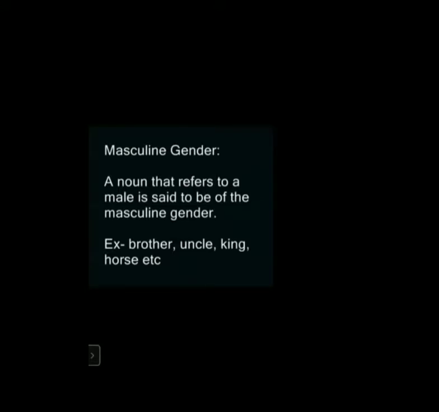A noun that refers to a male is said to be of the masculine gender. That is male.